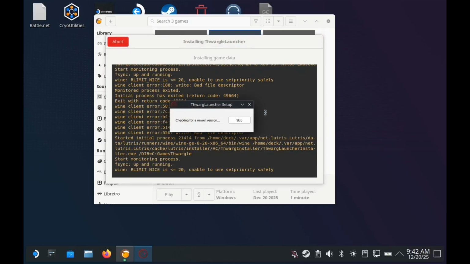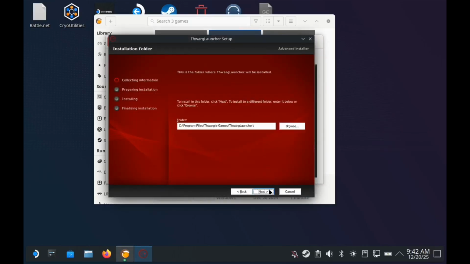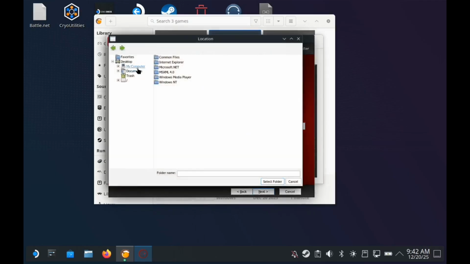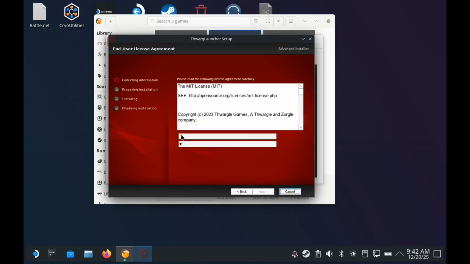After .NET 4.8 finishes, the Thwargle Launcher installer will begin. As with the other installs, it is important that the Thwargle Launcher is installed into the proper folder that the scripts expect, in this case C:\games\thwargle.